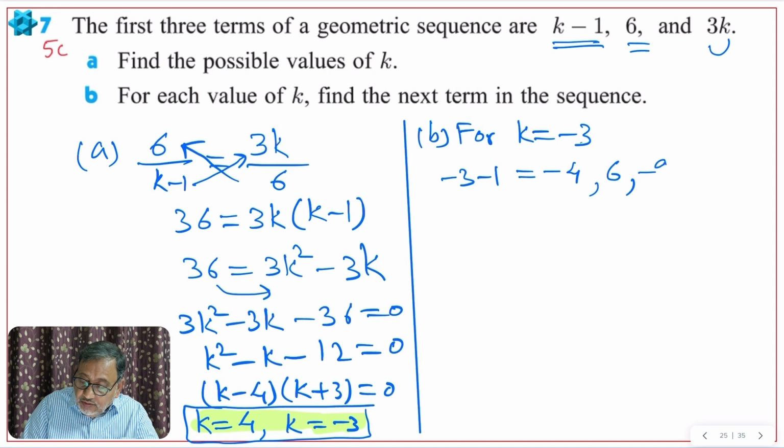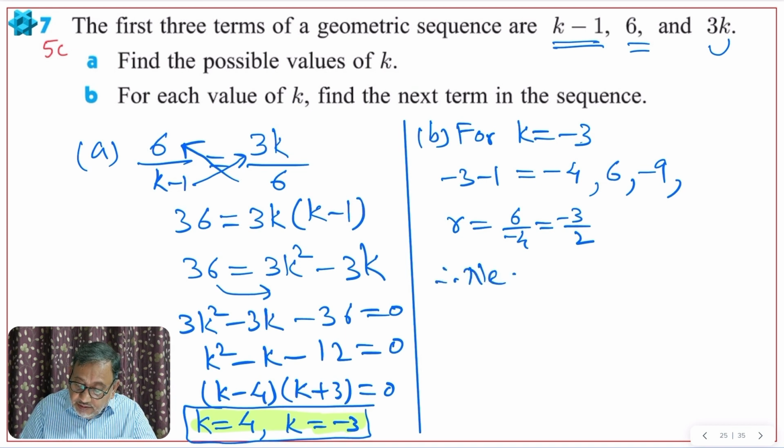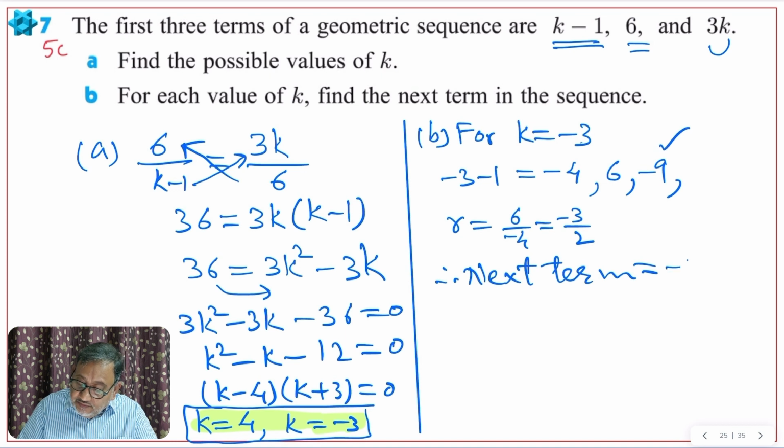Now what will the next term be? Let us find r from this, then only can we find the next term. So r will be 6 divided by negative 4, which is negative 3 divided by 2. So r is negative 3 by 2. Therefore the next term will be the third term, negative 9, multiplied by negative 3 by 2. Negative and negative is positive, so 27 by 2. This is the next term.